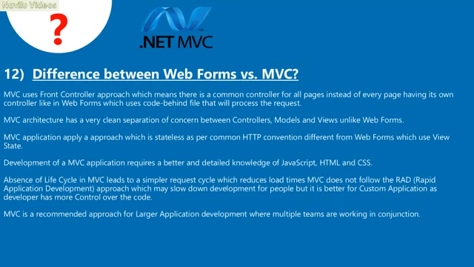12. Difference between web forms versus MVC. MVC uses a front controller approach, which means there is a common controller for all pages instead of every page having its own controller, like in web forms, which use a code-behind file that will process the request. MVC architecture has a very clean separation of concern between controllers, models, and views, unlike web forms.